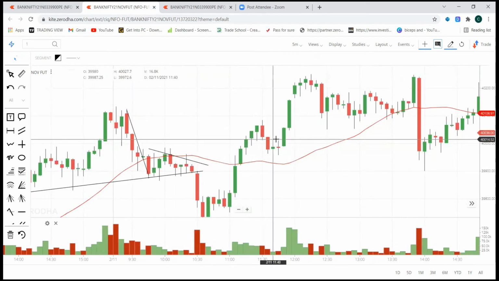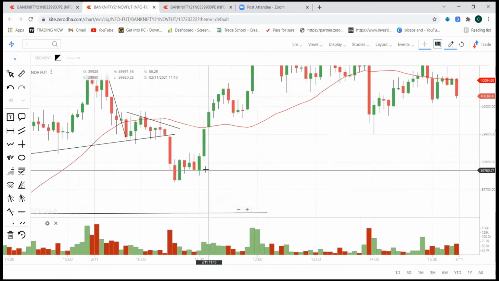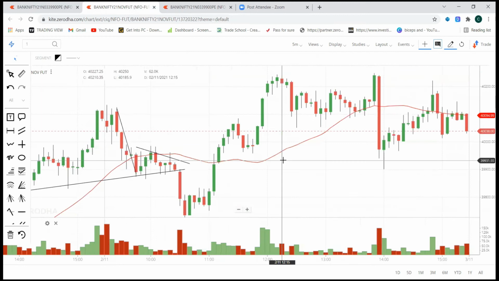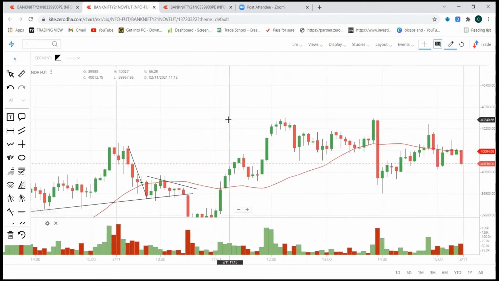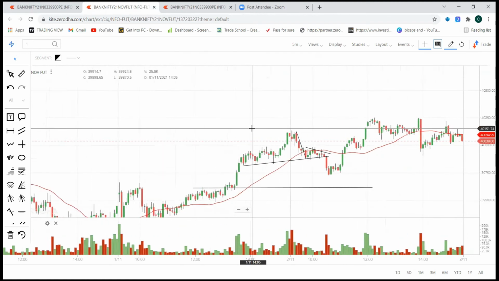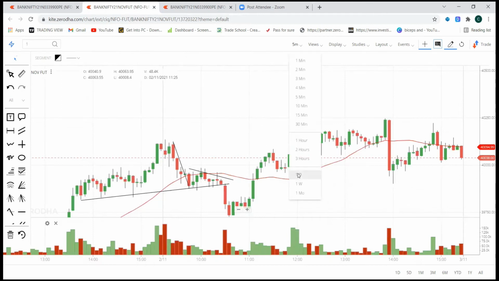I just started watching the market, and it was really good, because Bank Nifty came down and Bank Nifty went up. It was really a volatile market. And after this, if you know about bull trap, today I will show how a bull trap works. This is the 5 minutes time frame which I am using. So let's shift to the 1 day time frame.